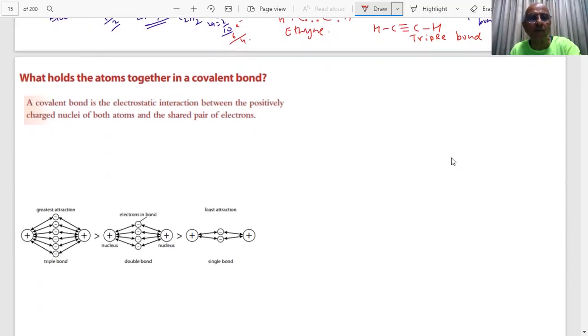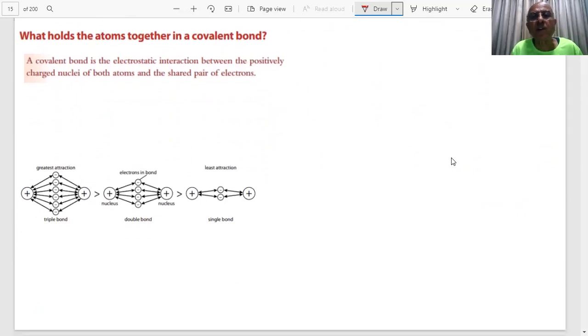Now the question before us, students, is what is holding these atoms together in a covalent bond? What is the force? There has to be an electrostatic force which must be able to hold them. For hydrogen, it has a single covalent bond. For oxygen, it is like this: a single bond and a double bond.